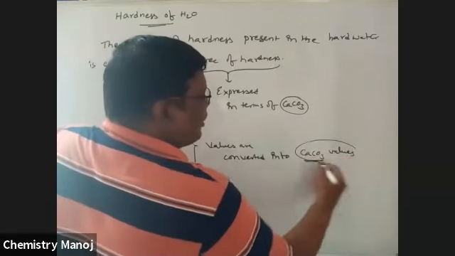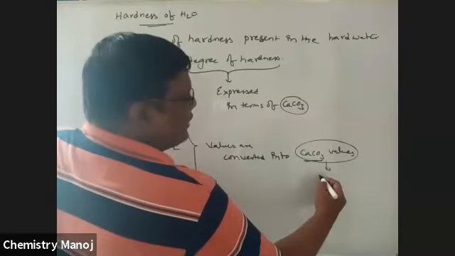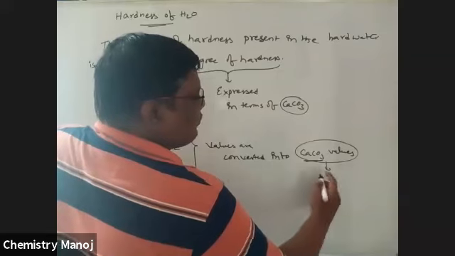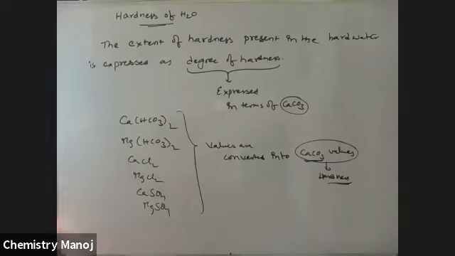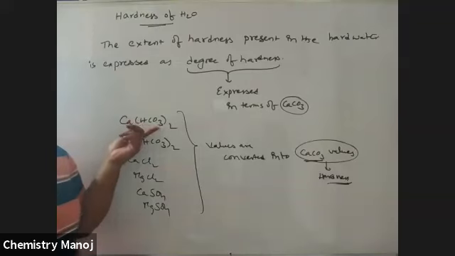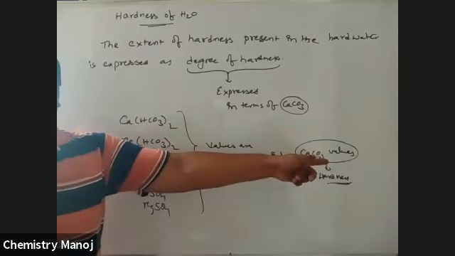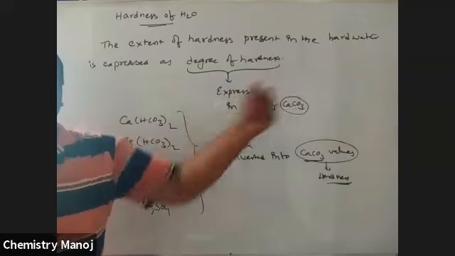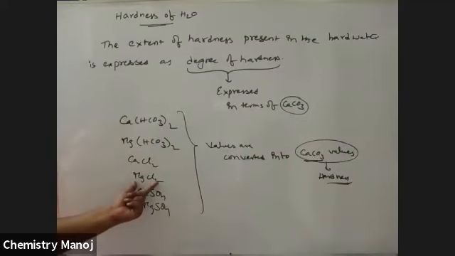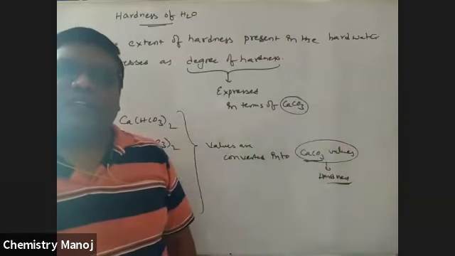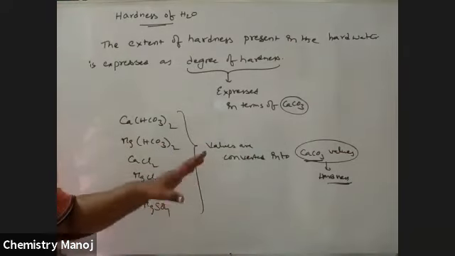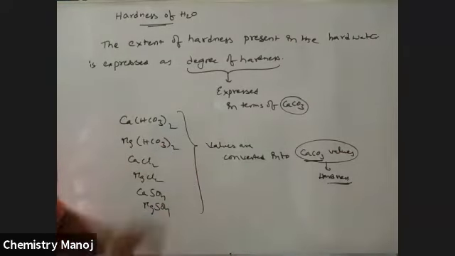So the CaCO3 values are taken as hardness. That means only the corresponding CaCO3 values are considered as hardness. If calcium bicarbonate is there, this much calcium bicarbonate is equal to how much CaCO3? The CaCO3 value is the hardness of water. If some value of MgCl2 is there, convert this MgCl2 value in terms of CaCO3. That CaCO3 value is the hardness. So hardness value is always expressed in terms of CaCO3.